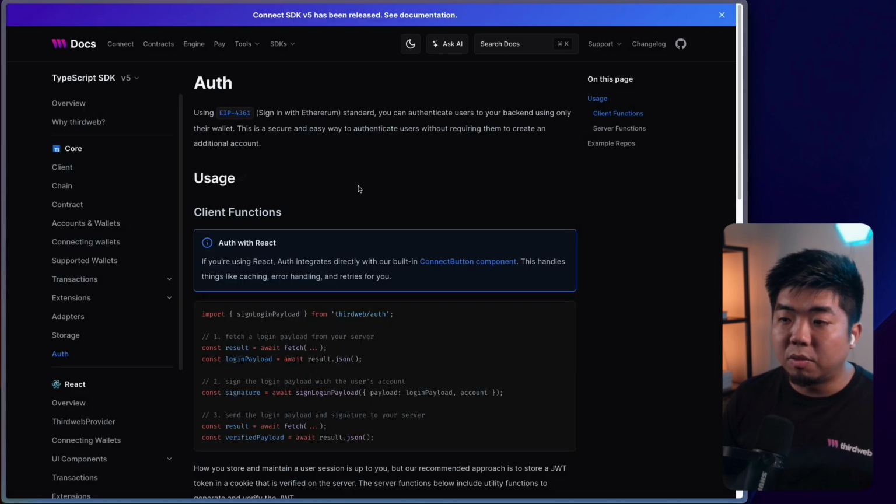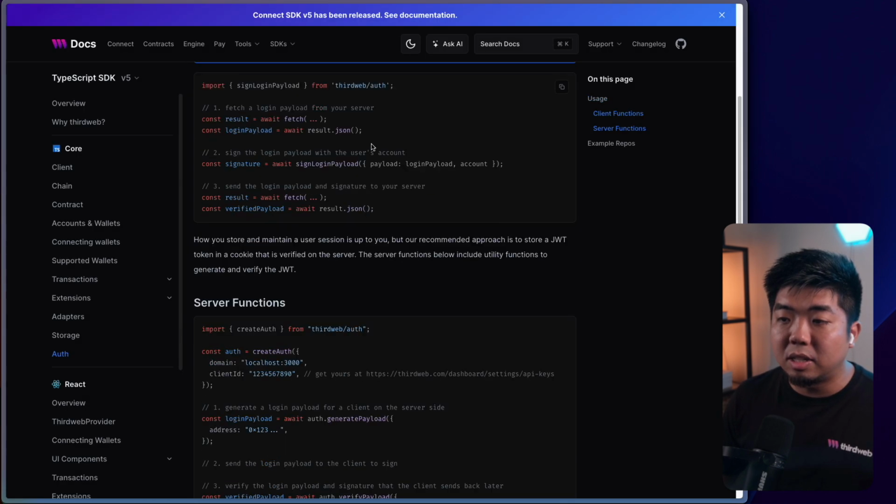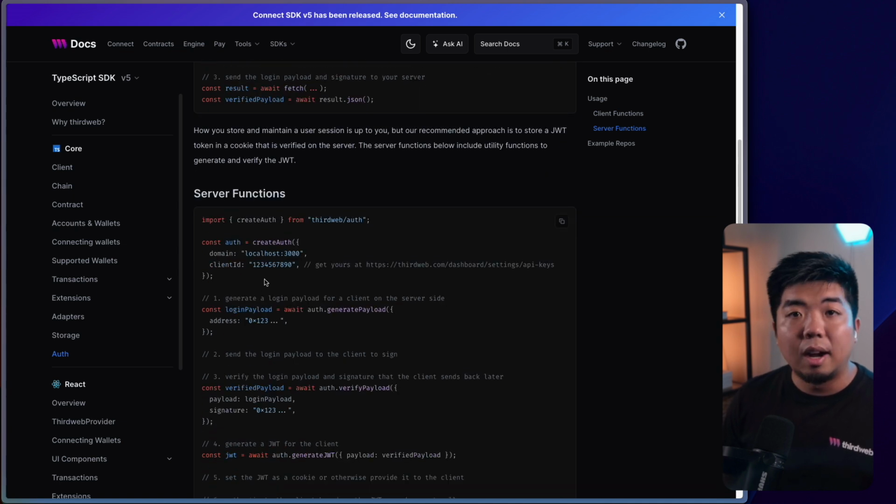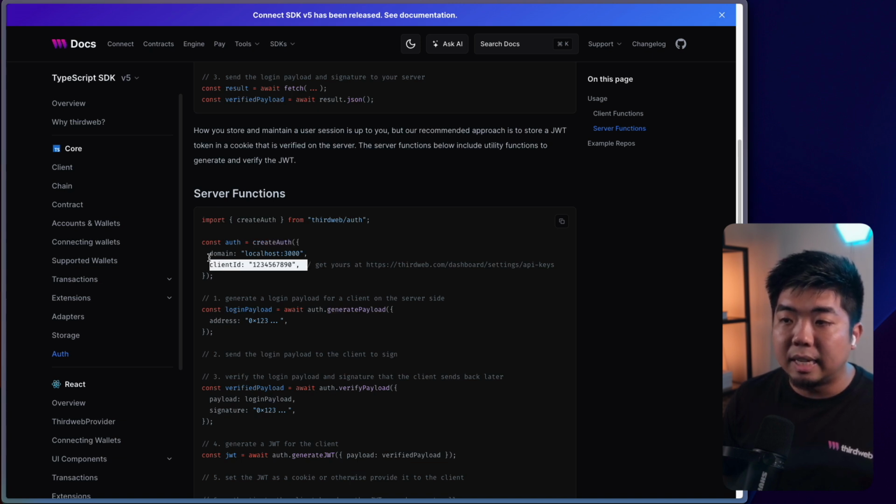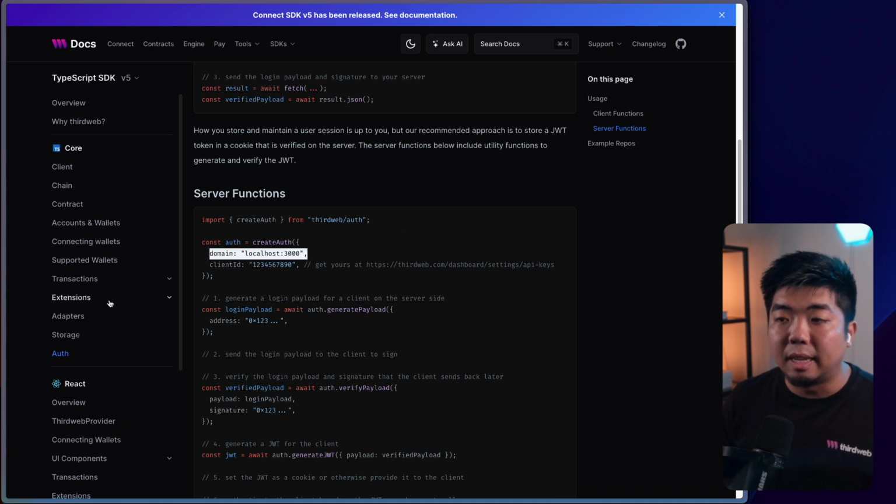So coming back here, you can see I have my logo and I have a token gated app here. So what we're going to need to do first, if we take a look back at our documentation here and we scroll down, if we look at our server functions for auth, is to create auth here, which we're going to provide it with our client ID and our domain here. And the domain is what pops up in the message here.